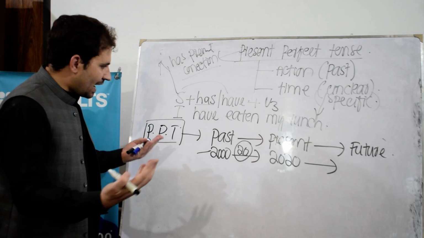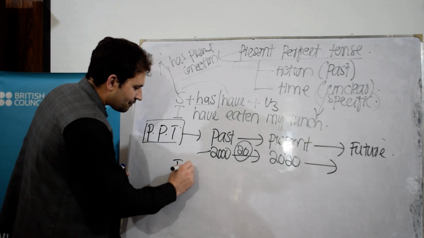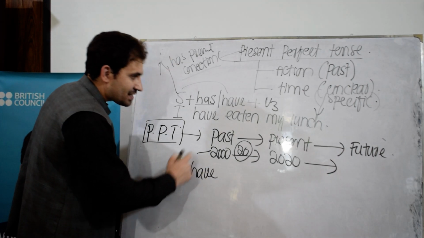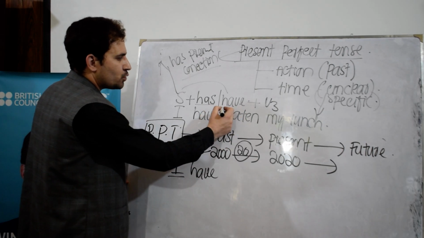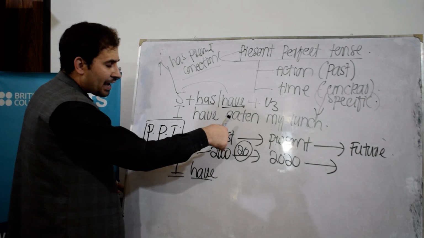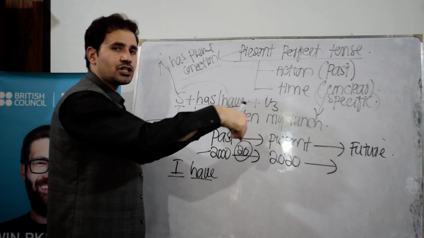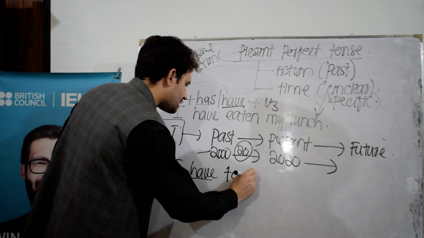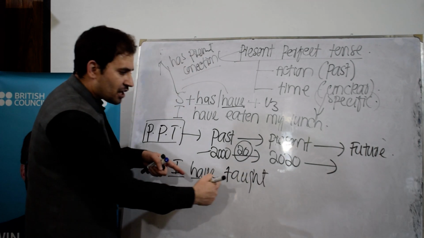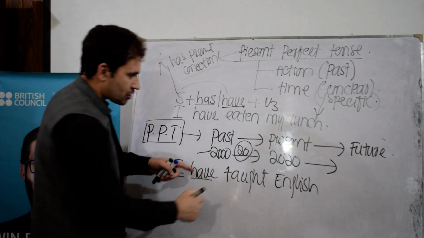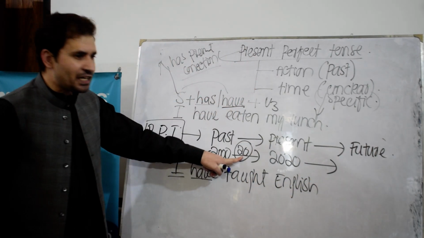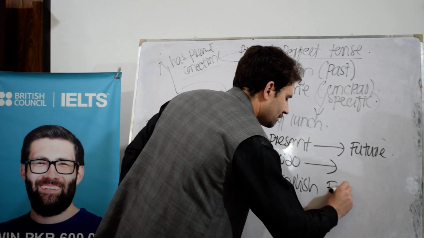So how can I say? Because it's present perfect tense, we will need a subject, and after the subject, the same formula we will use here. I have, teach, third form of teach is taught. I have taught English. Now for how many years? For 20 years. So I can use for.